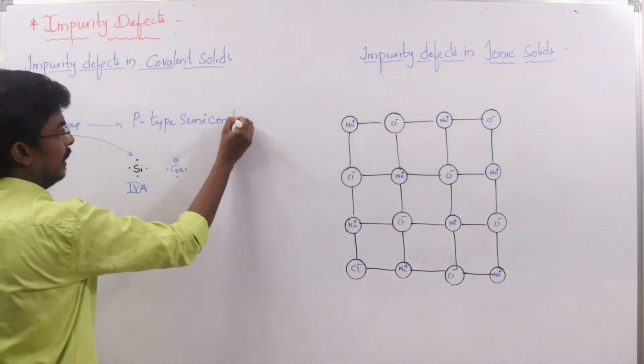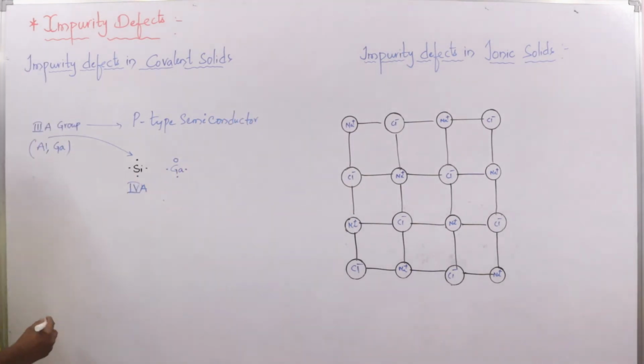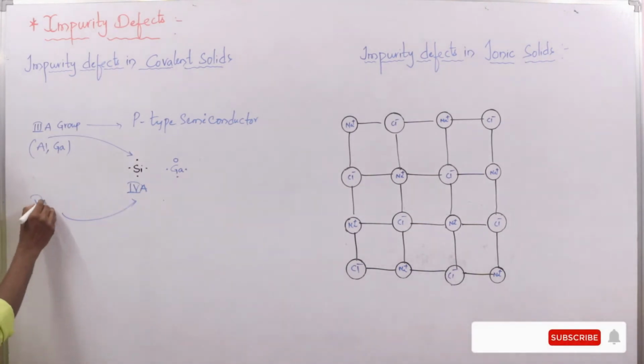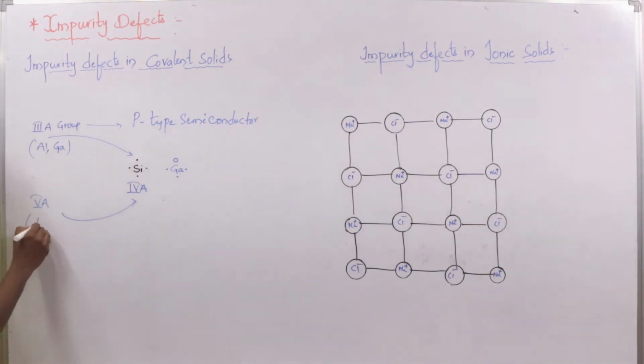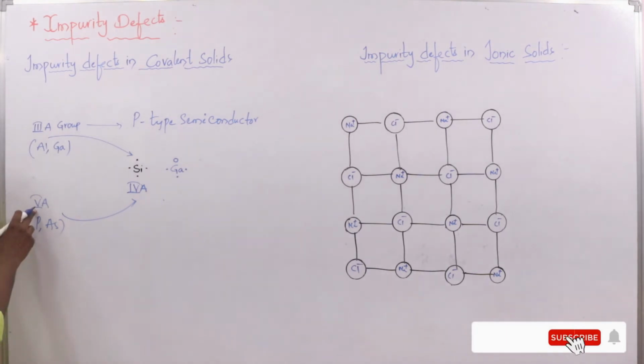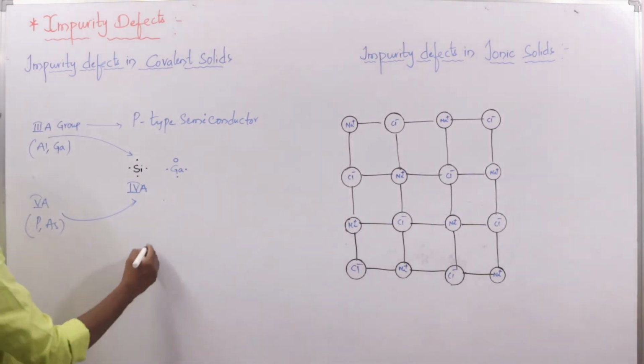The same way, when you dope with group 5A elements like phosphorus, arsenic, whatever, nitrogen, phosphorus, arsenic, group 5A usually contain 5 valence electrons.